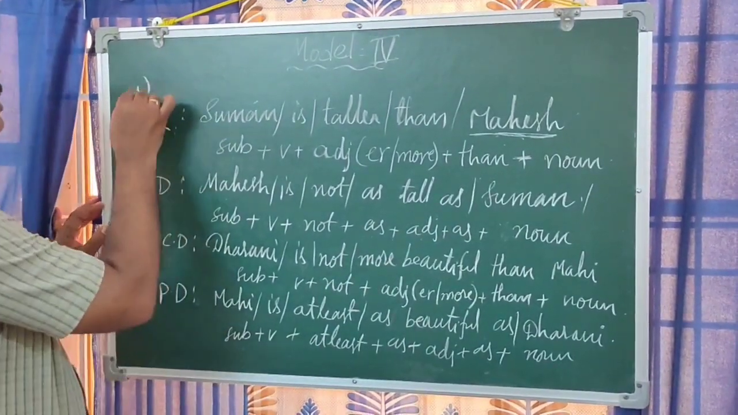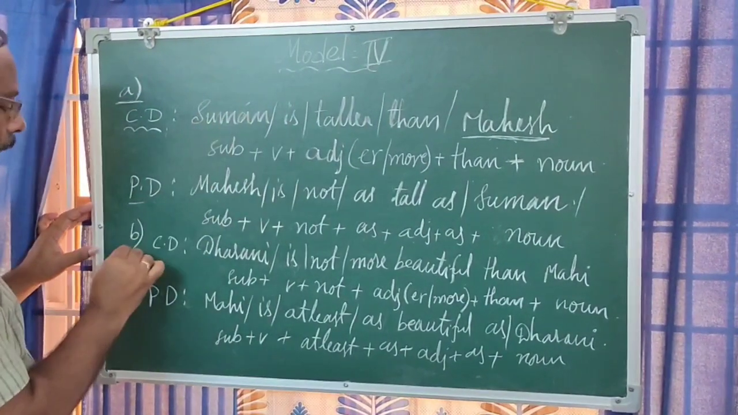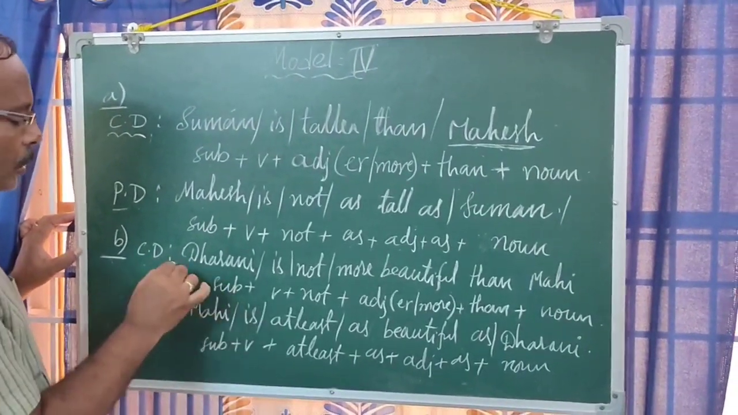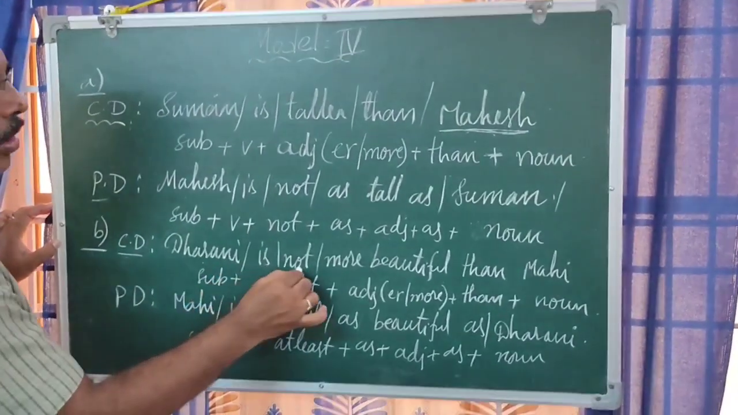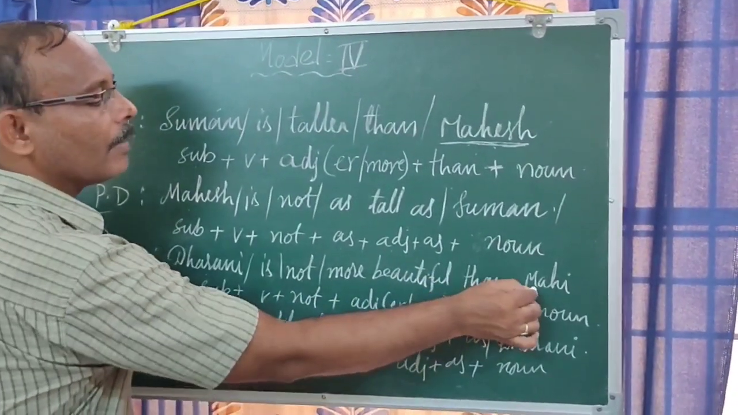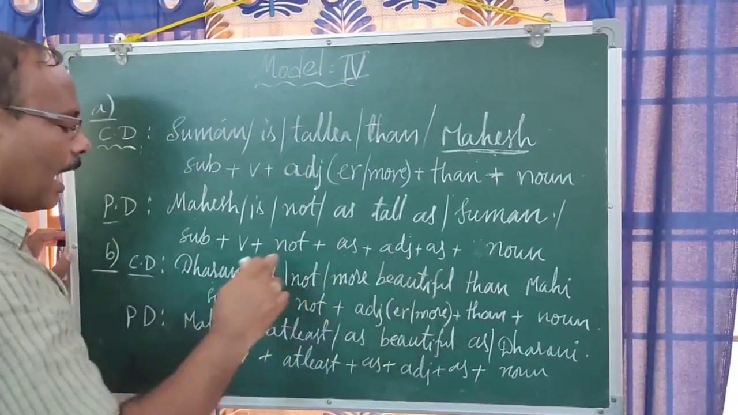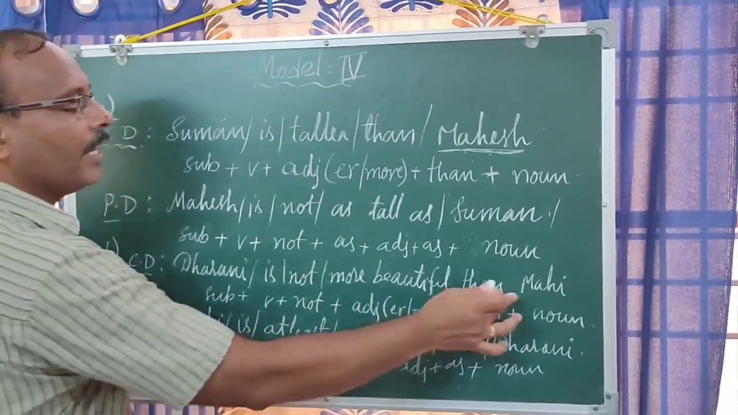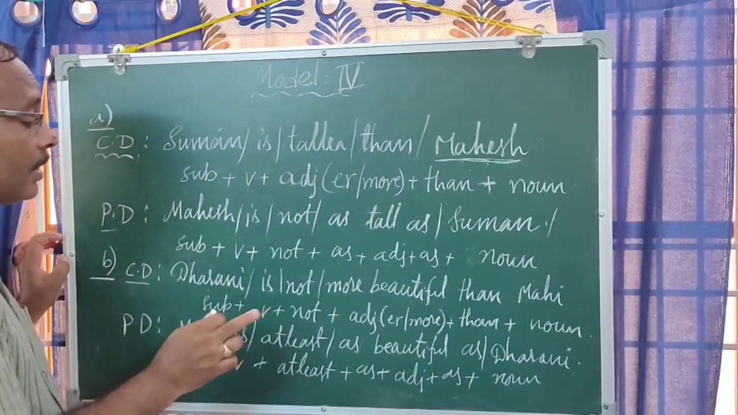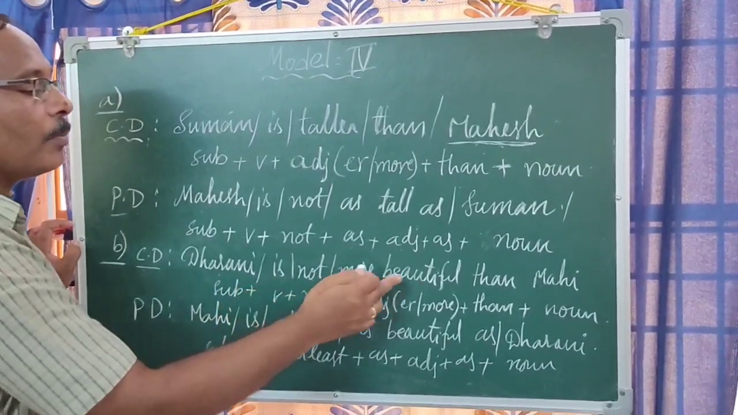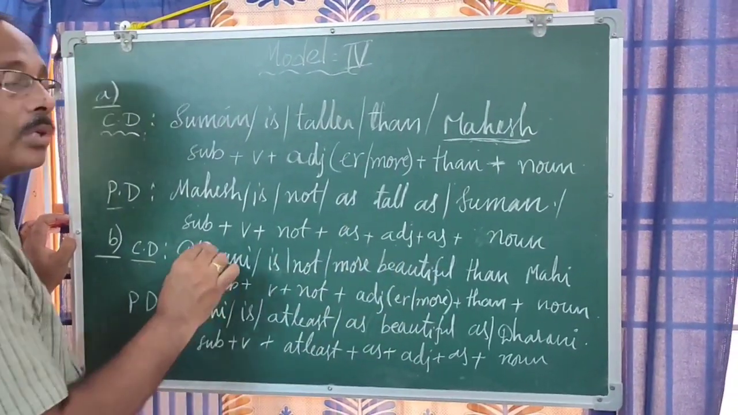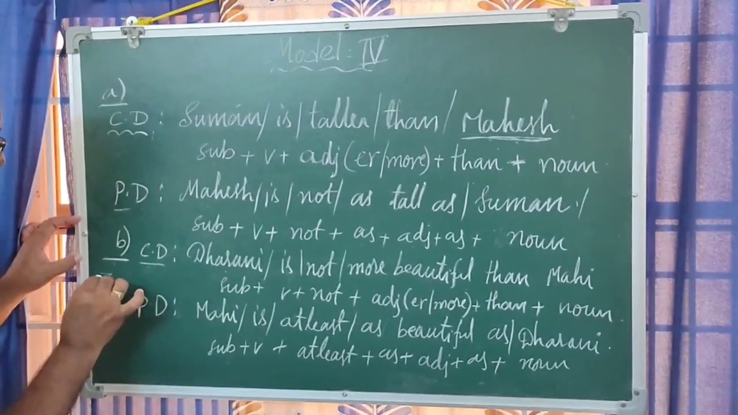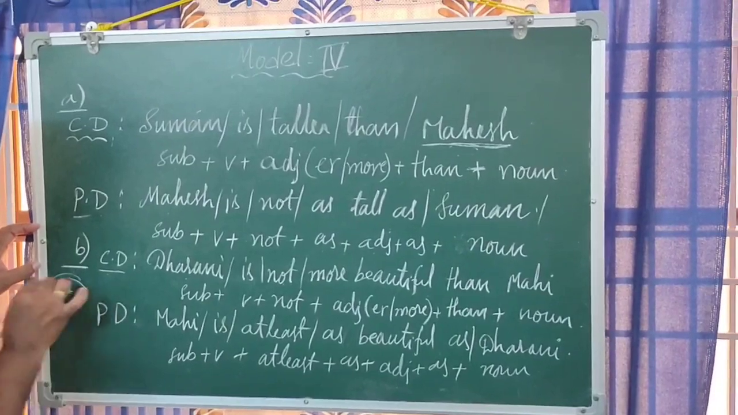Okay, that is the first one, the A part of model 4, and now the B part of model 4. Here, comparative degree. Observe this particular sentence: Dharani is not more beautiful than Mahi. That means Mahi and Dharani both are equally beautiful. That is the meaning of it. It is not that Mahi is more beautiful than Dharani. Here Dharani is not more beautiful than Mahi means both are equally beautiful. It indicates they are equal.